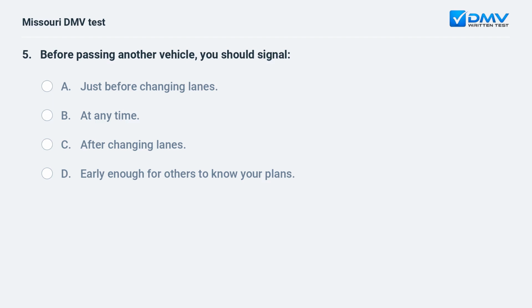Before passing another vehicle, you should signal A, just before changing lanes. B, at any time. C, after changing lanes. D, early enough for others to know your plans.